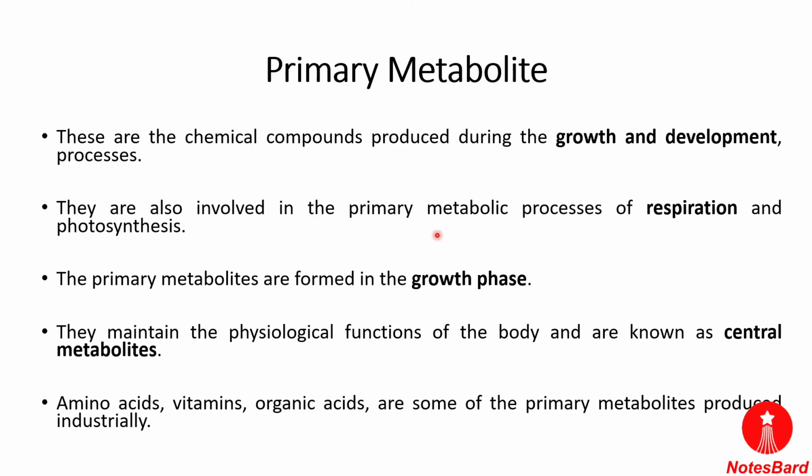Now, when are these metabolites formed? They are formed during the growth phase, and they maintain the physiological functions of the body, and they are known as the central metabolites. Examples are amino acids, vitamins, organic acids, and some of the primary metabolites produced industrially.